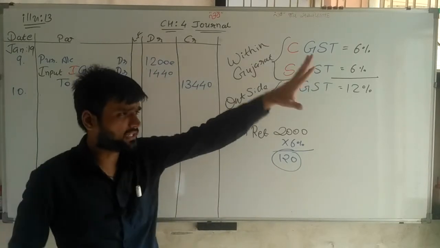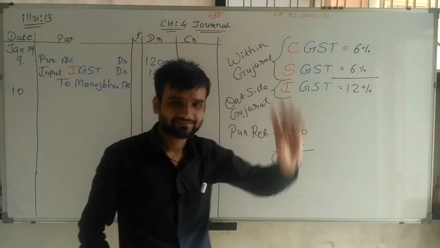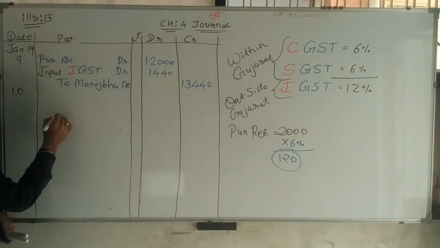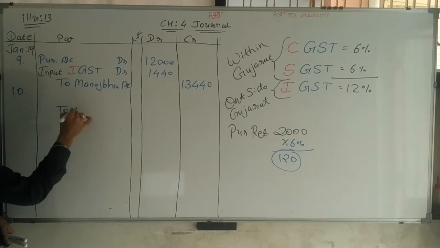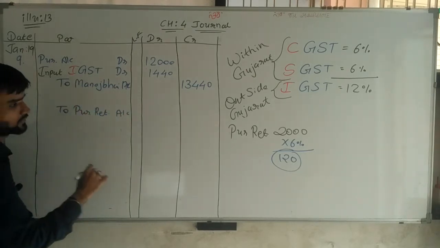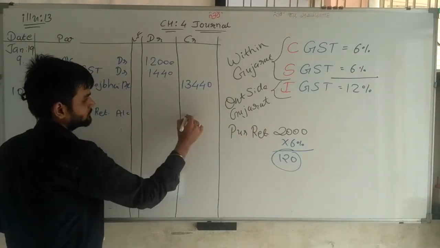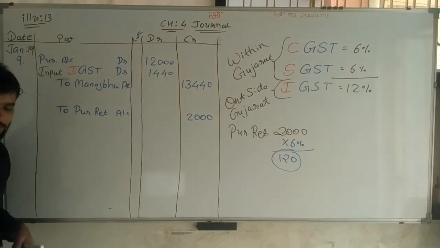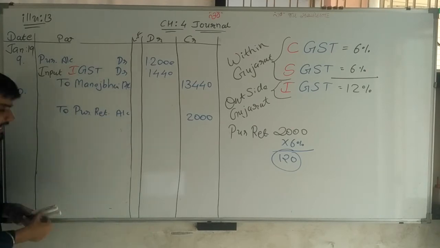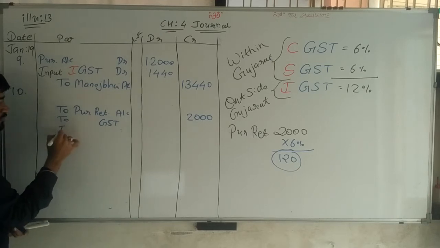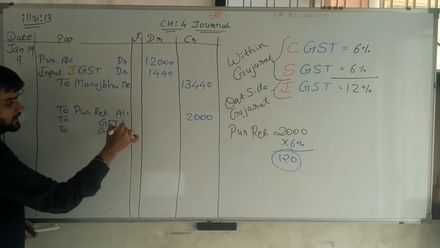So again, purchase debit, purchase return credit. So write down purchase return account credit, to purchase return account, 2,000 rupees goods. And the same way, going ahead with purchase return, we are writing GST also. To GST account.